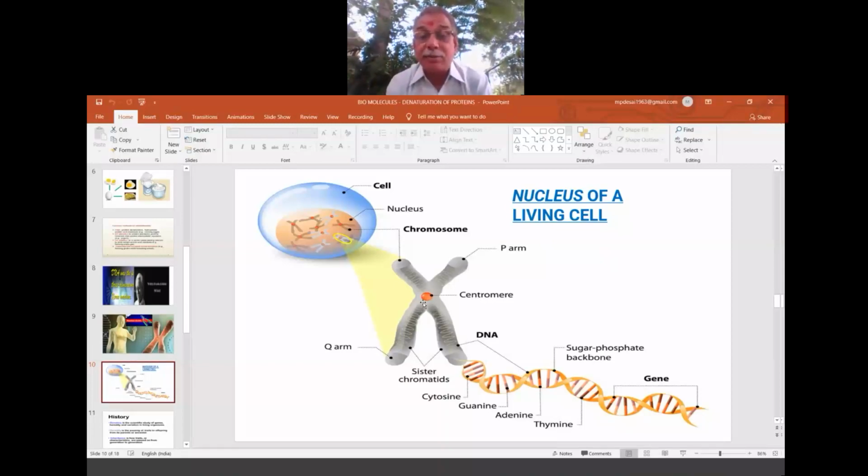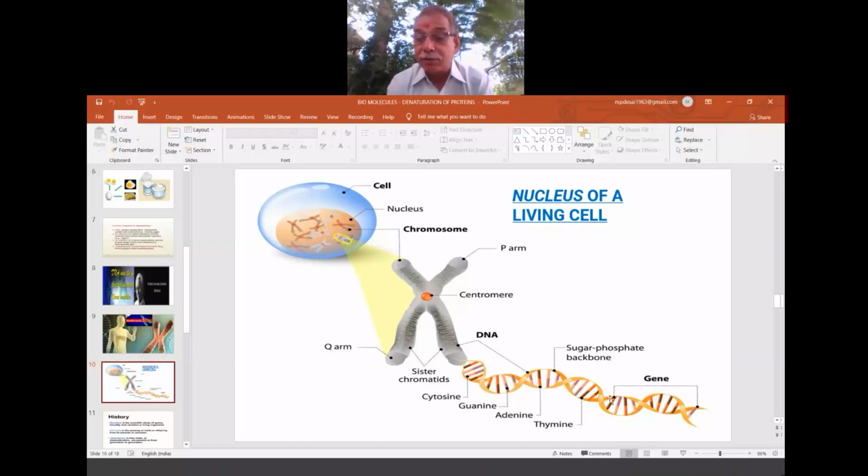That's the name given: P arm, Q arm. Sister chromatids, two separate threads, are called sisters. Same parents, sisters, so they belong to one particular family or category. That's why they are called sister chromatids. Two strands of chromosomes are thread-like structures, and thereby we get all these nucleic acids.